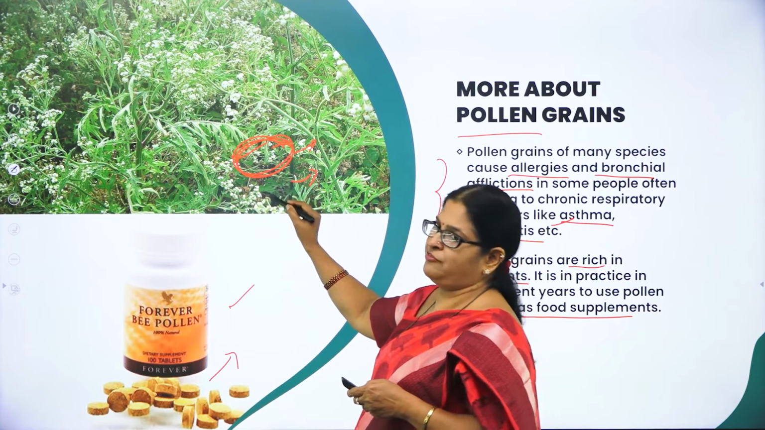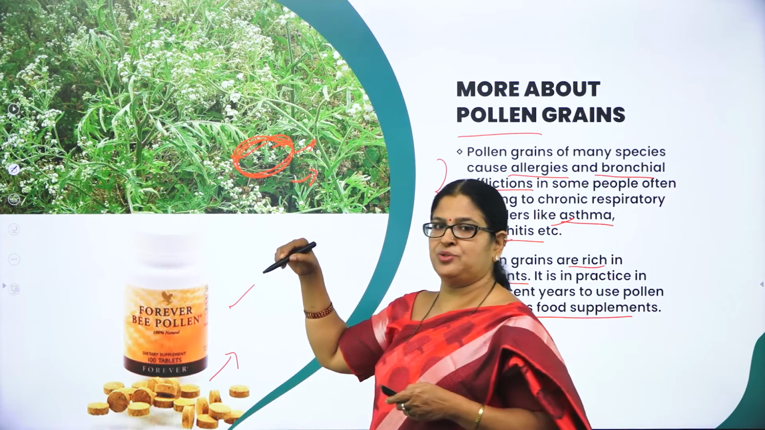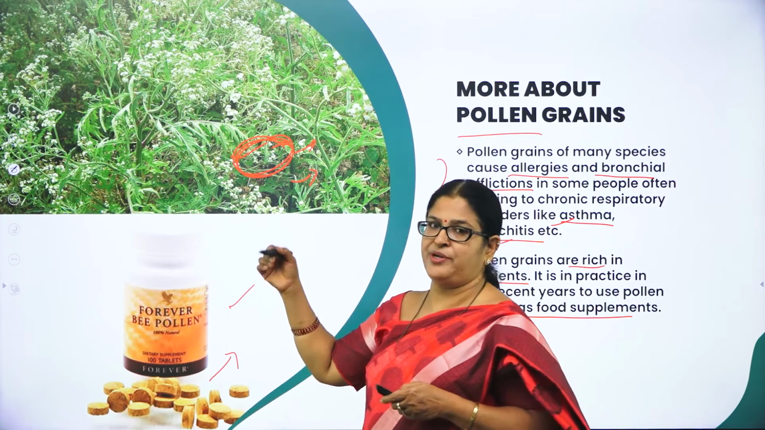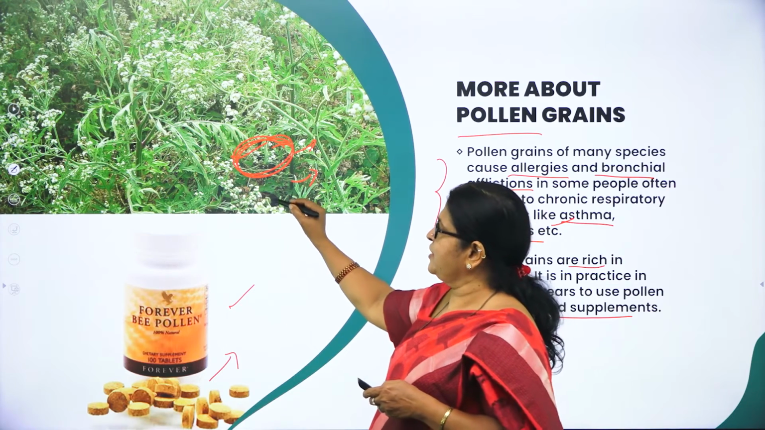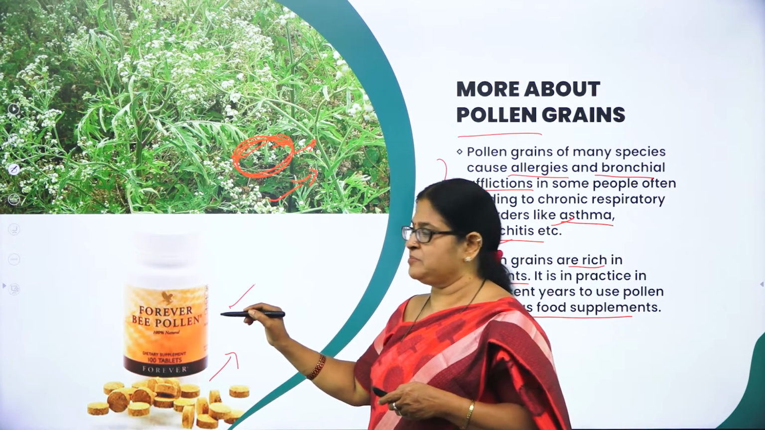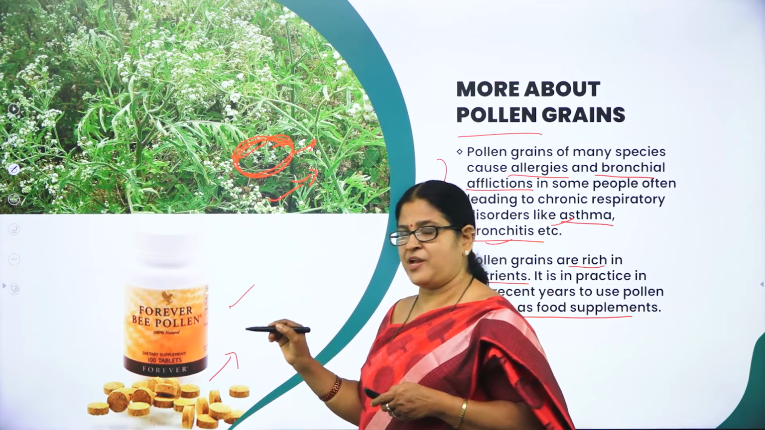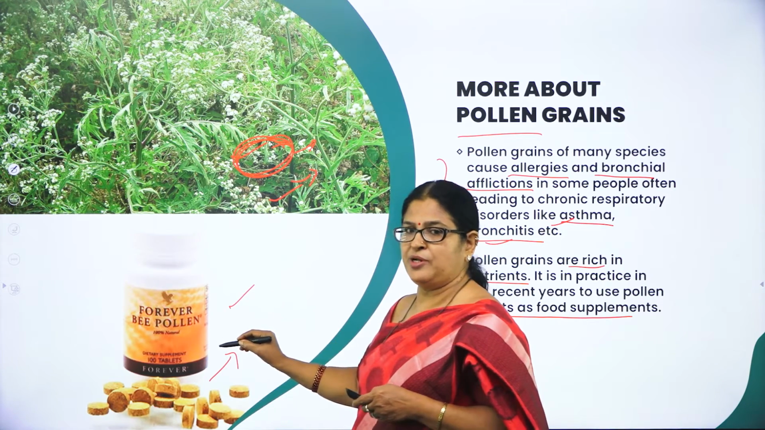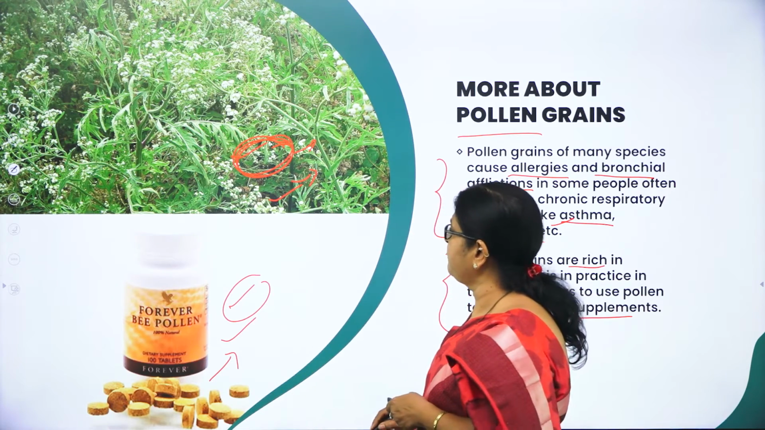And this is the picture of a Parthenium, the harmful effect of the pollen grain. Parthenium is called carrot grass, which was imported through wheat, and that is how it came to India, and now it has become an alien species. It is very difficult for us to eradicate it. But at the same time, pollen grains of some flowers can also be used as a pollen tablet, which is used as a food supplement, right?